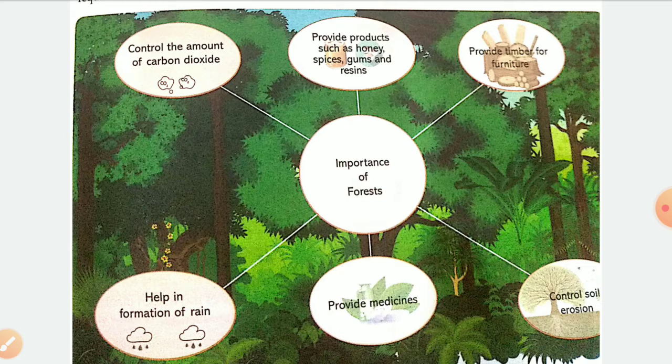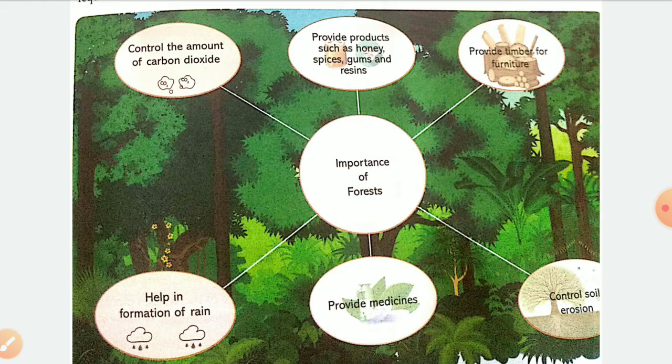We can control the amount of carbon dioxide. As you all know, plants take carbon dioxide to make their food, and they give us oxygen, isn't it? Then plants also provide what? Honey, spices, gums, resins, different types of medicines, and so many other things which we are getting: wood, timber, furniture. They help in formation of rain, and they control our soil erosion.